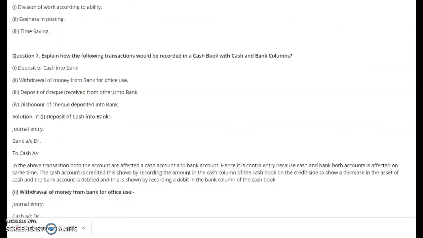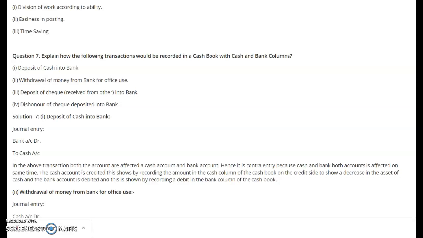Now let's understand one simple practical example: what journal entries are recorded with reference to the cash book for the following transactions. First, a deposit of cash into bank. When cash is deposited into bank, very simply, there would be a contra entry, and the entry will be bank account debit to cash account, and it will be recorded on both sides of the cash book.